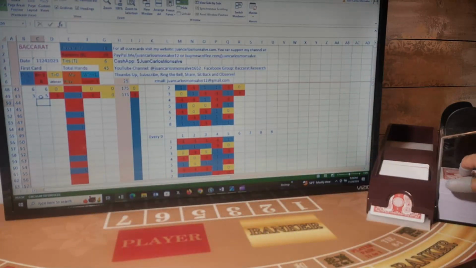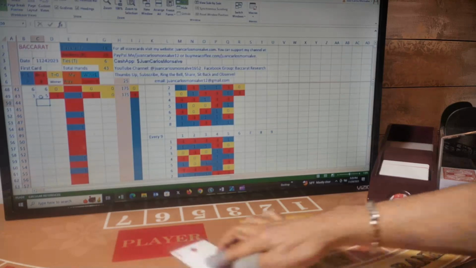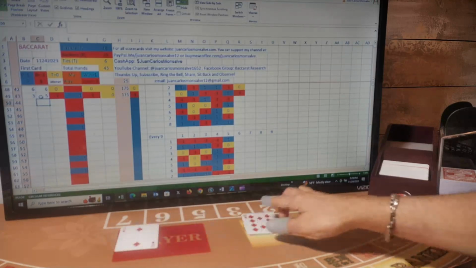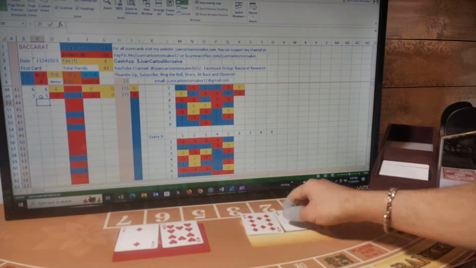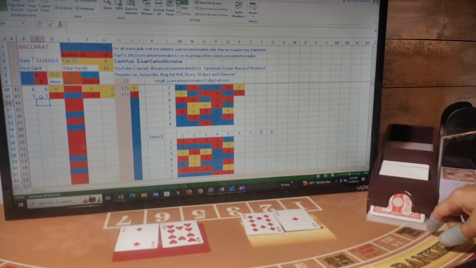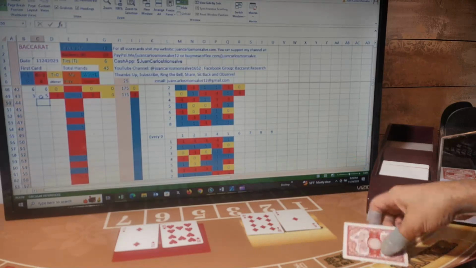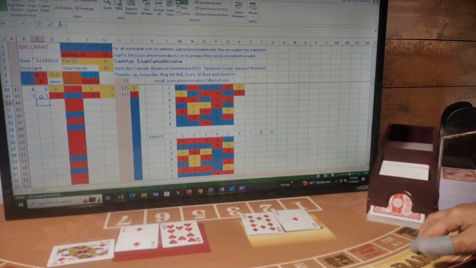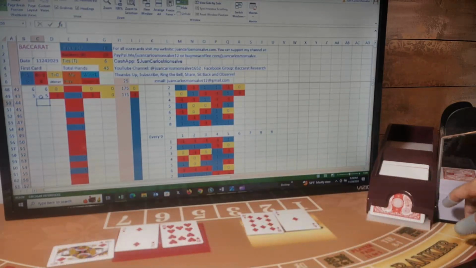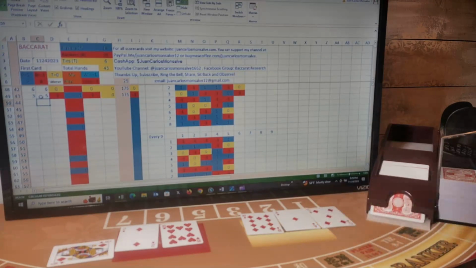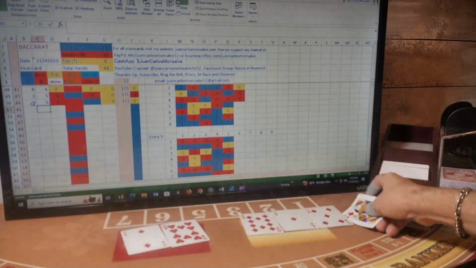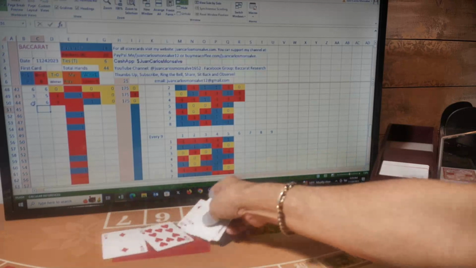My next two bets would be banker. First card for player, first card for banker, second card for player, second card for banker. Player has a 2 and gets a third card. Banker has a 1 and gets a third card. The third card for player is a 0, so it remains at 2. And the third card for banker is a 5 for a total of 6. So 2 player, 6 banker. This is a banker hand. I was playing banker, so I won this hand.